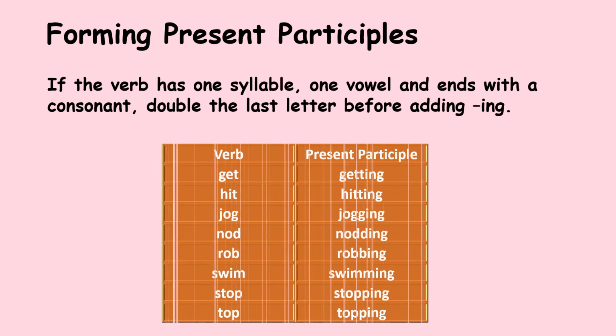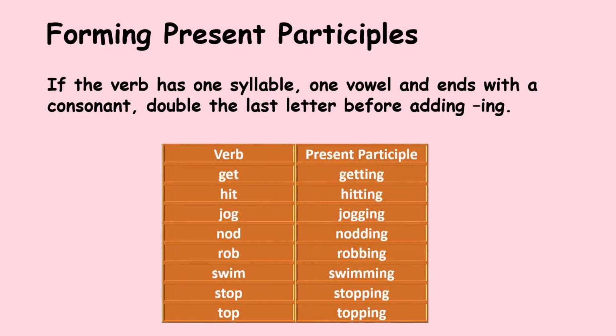Here, get. Get is only one syllable, it has only one vowel, and ends with a consonant t. Therefore, double the last letter and add ing. Similarly, you will do with all of these.